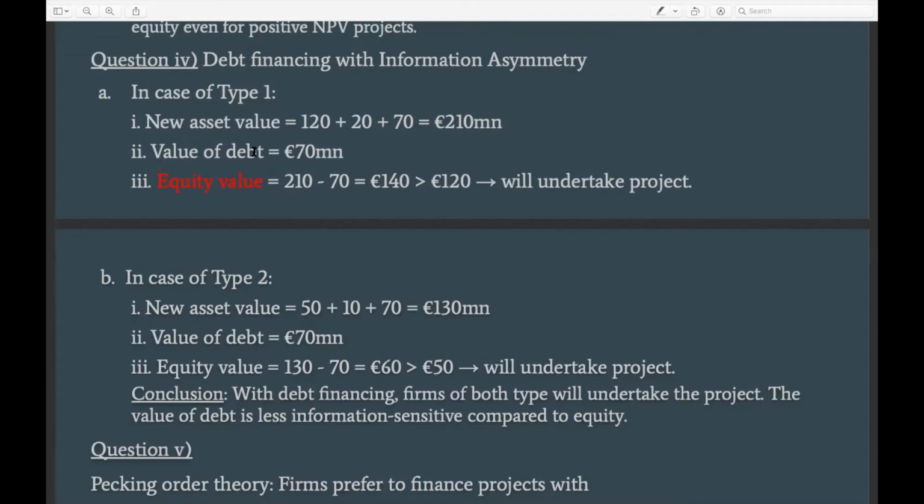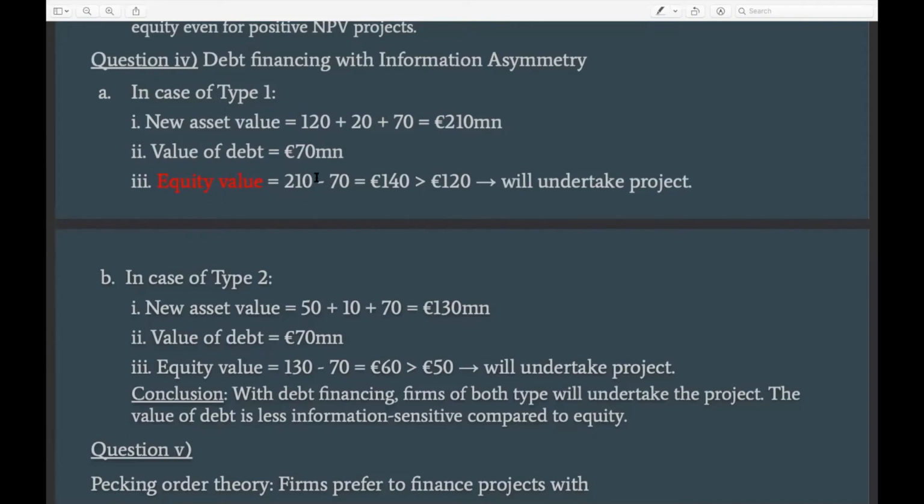We know that to finance the new project, the company needs to issue a debt of 70 million. And from these two pieces of information, we can easily calculate the equity value, because we know that the value of assets is always equal to the value of equity plus the value of debt.